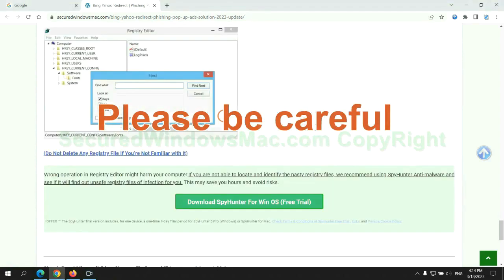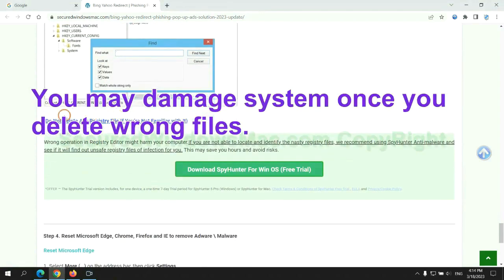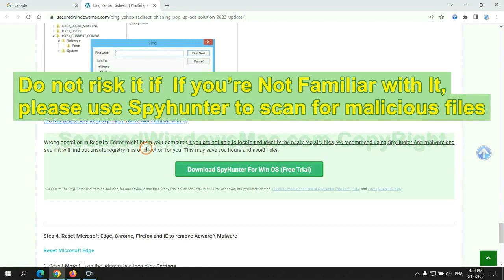Please be careful. You may damage the system if you delete wrong files. Do not risk it if you are not familiar with it. Please use SpyHunter to scan for malicious files.